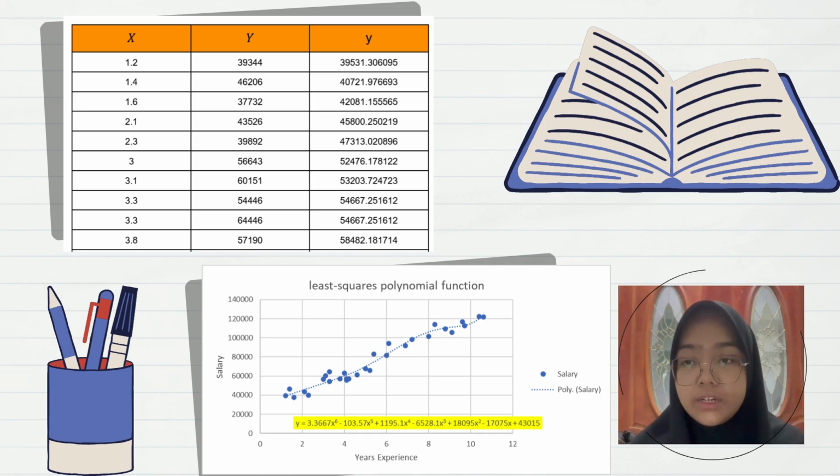The first picture is the dataset of years of experience and salary, and the last column is the Y approximation, which we gained by using the formula that we obtained before. And the second picture is the scatter plot of the least square polynomial function.